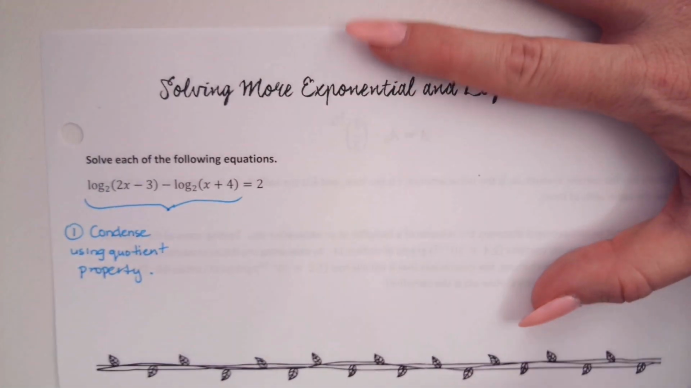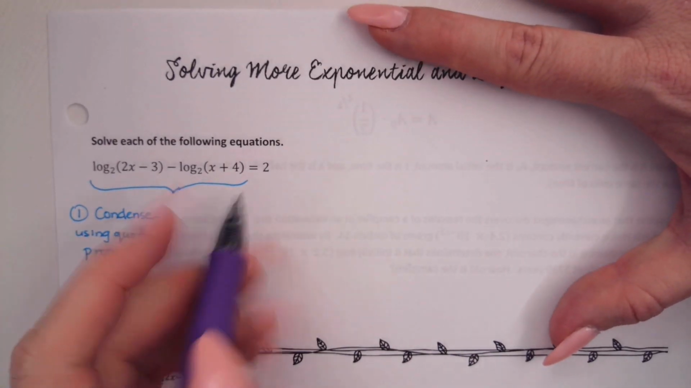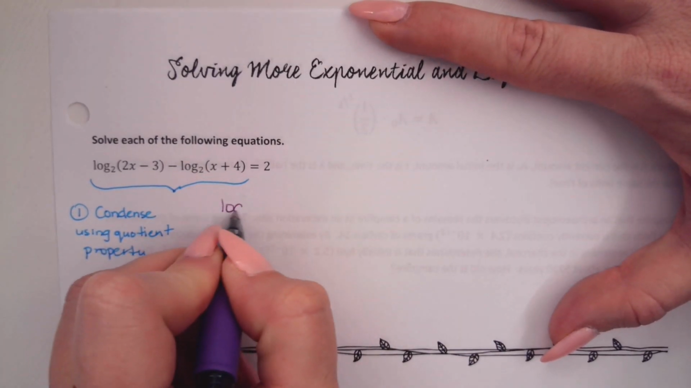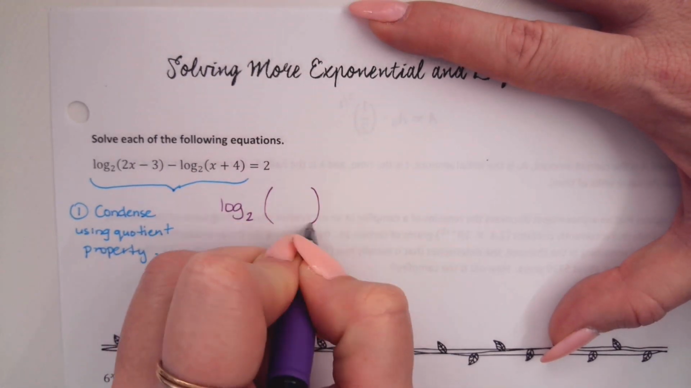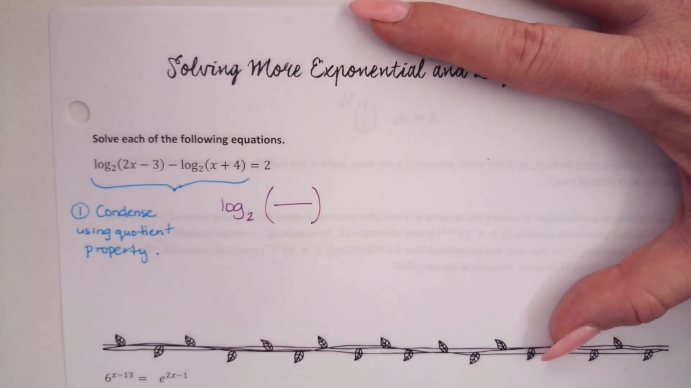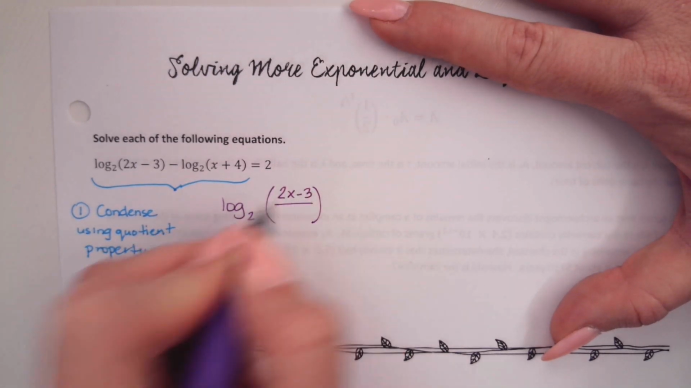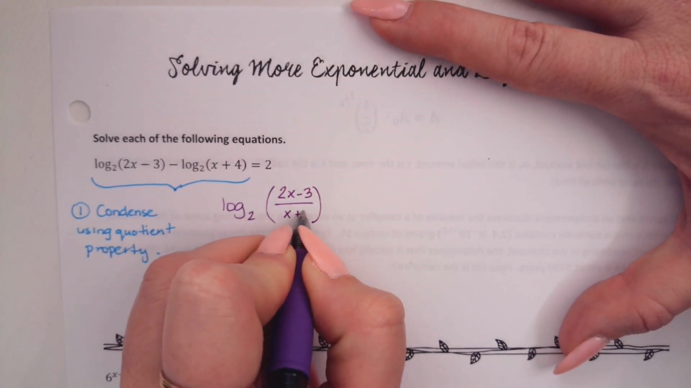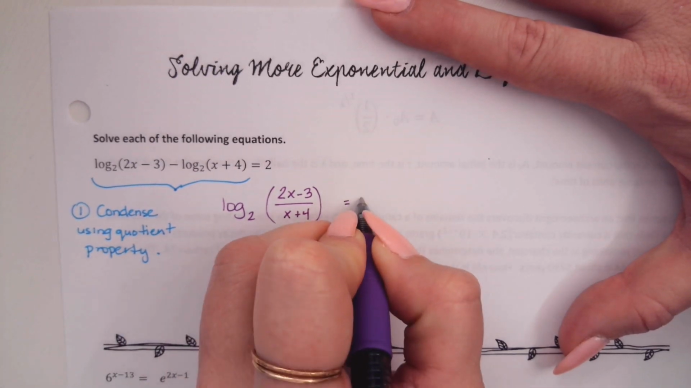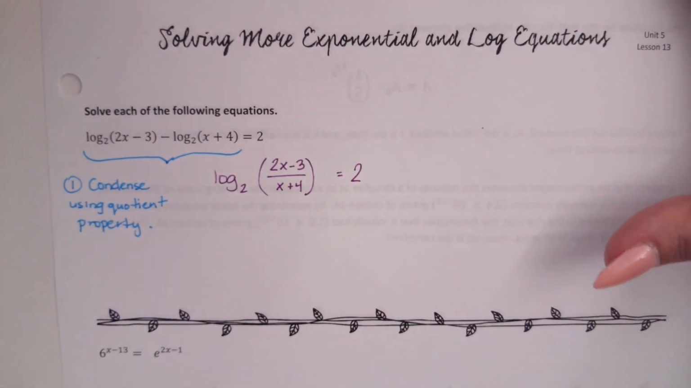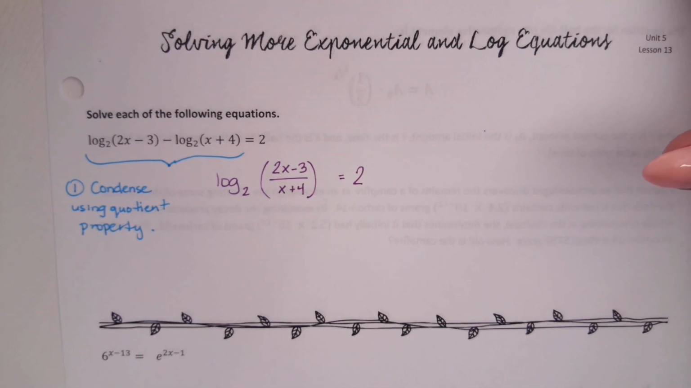Okay. So when we condense these two, we'll end up with just one log base 2, and we'll get a fraction in the argument. What's on the top of the fraction? 2x minus 3. What's on the bottom? x plus 4, and that's going to equal 2. Okay, yay, we have it condensed into just one log.